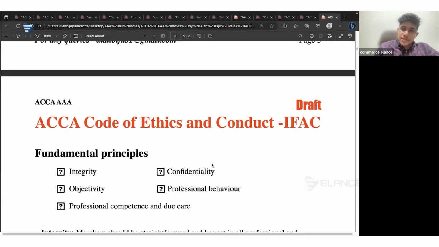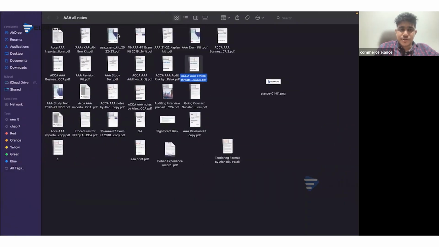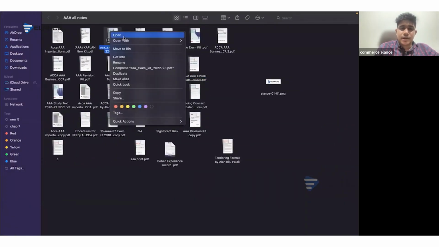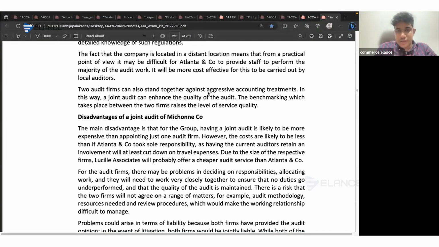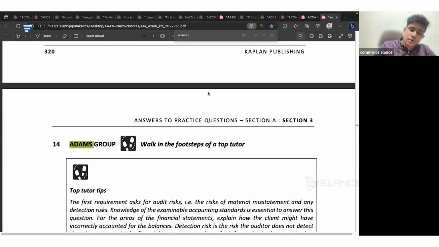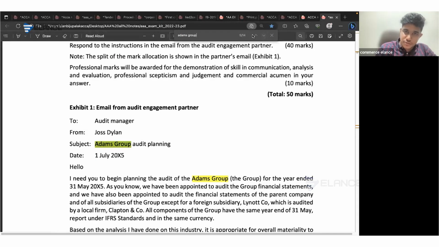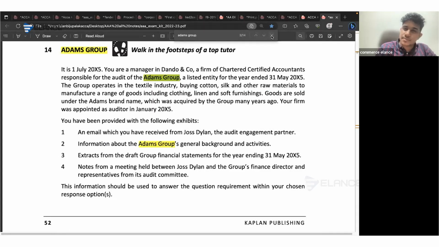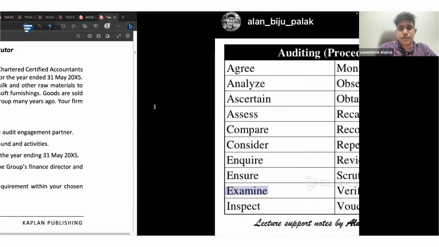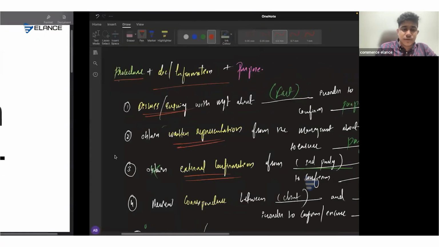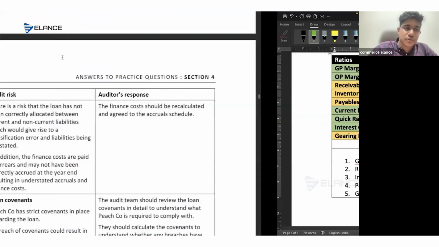So the next one is with regard to analytical procedures. Basically, when it comes to our 50-mark question, we will be getting a question on audit risk with analytical procedures. So when we get a question on audit risk with analytical procedures, you have to make sure that first of all, you need to calculate some set of ratios. And you have to make some changes in the way in which you interpret each question as well.